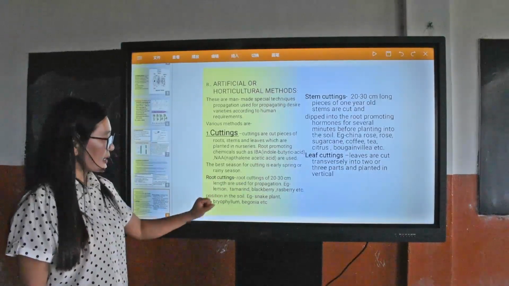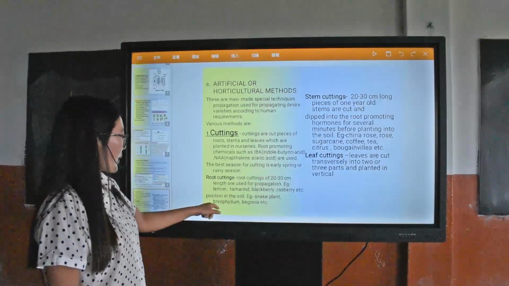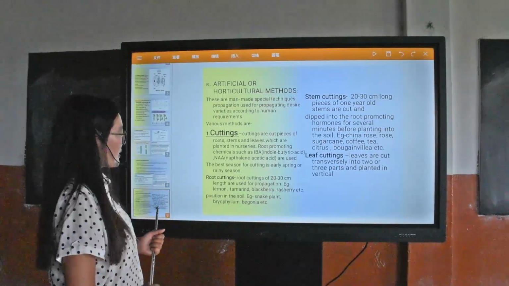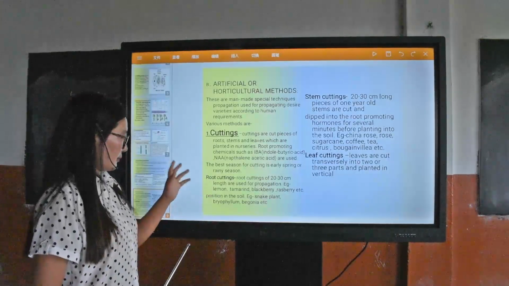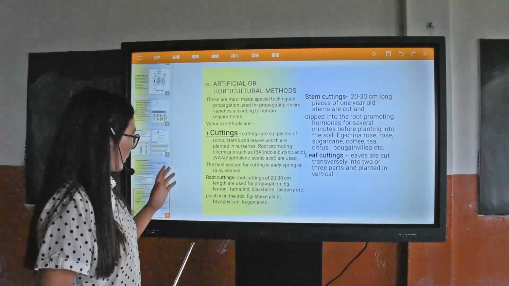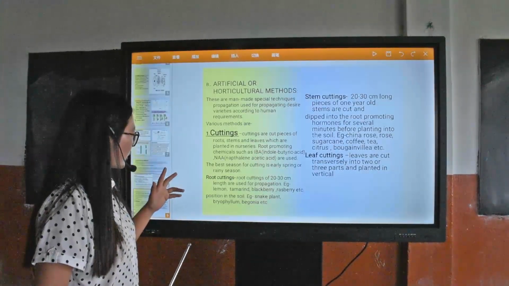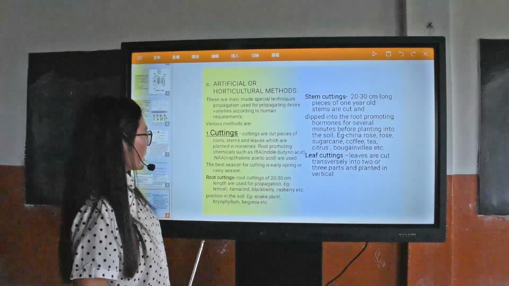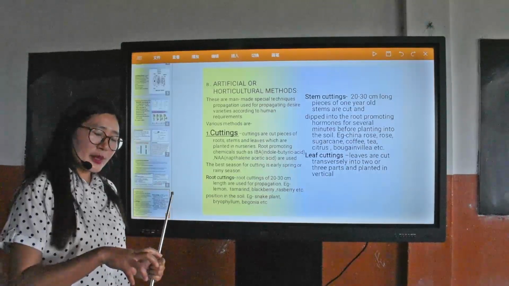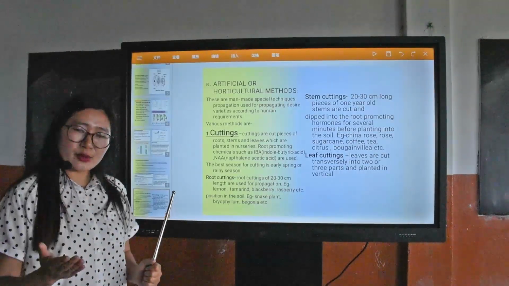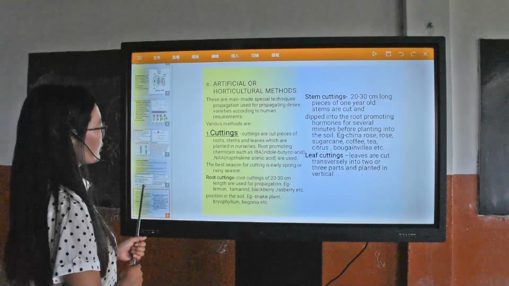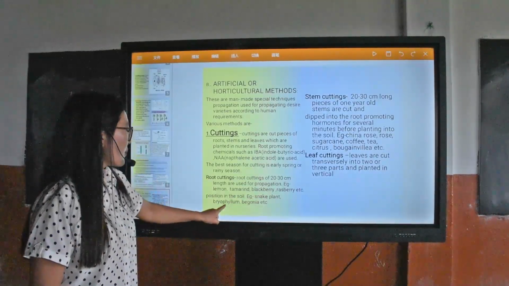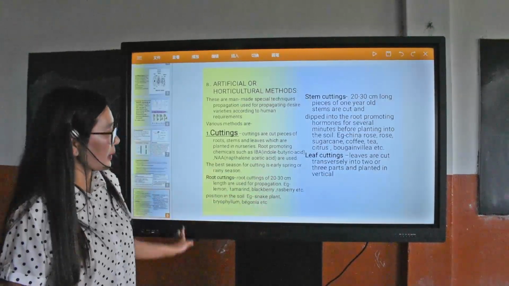In root cuttings, cut roots of 20 to 30 centimeter length are dipped in the hormones and later planted into the nursery. In that way, snake plant, Bryophyllum, and Begonia can be propagated.